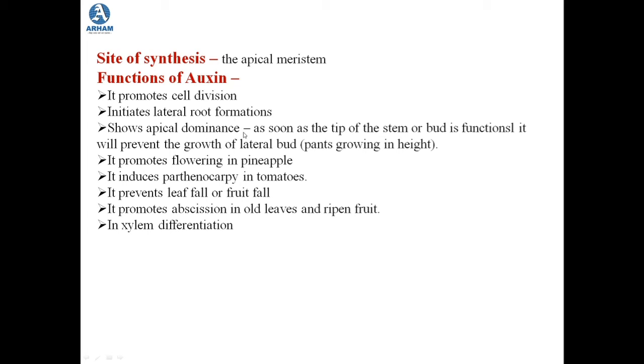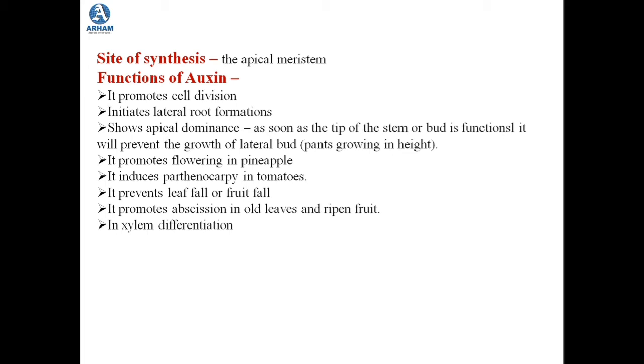Then it shows apical dominance. Now this is something very important. What is apical dominance? It means as soon as the tip of the stem or a bud is functional, that means the tip of any plant, or the bud of any plant, if it is functional, it will prevent or stop the growth of lateral bud. That means the apical bud or the apical meristem will dominate over the lateral bud or the lateral growth. So as and when the apical meristem or the apical bud is present, it will not let the lateral bud or the lateral growth take place.